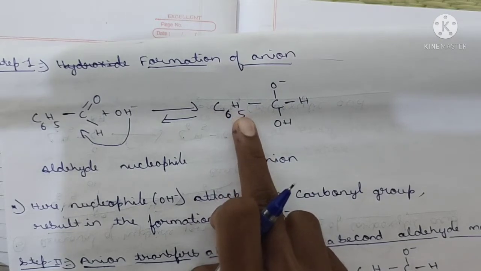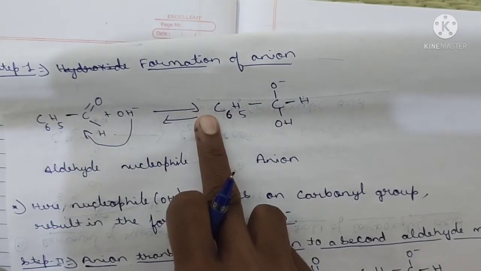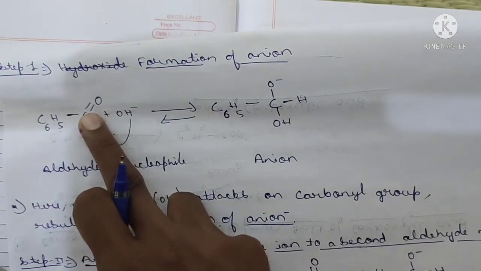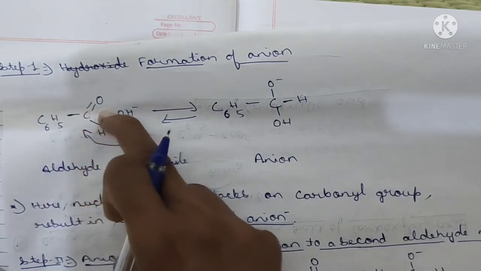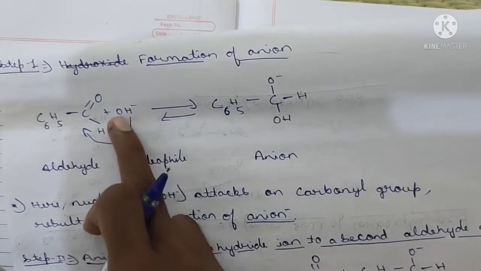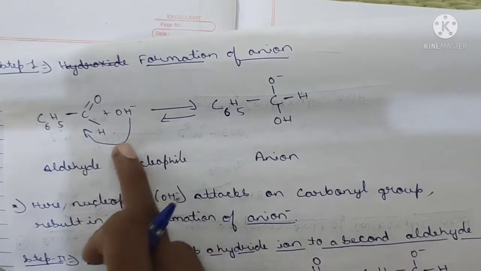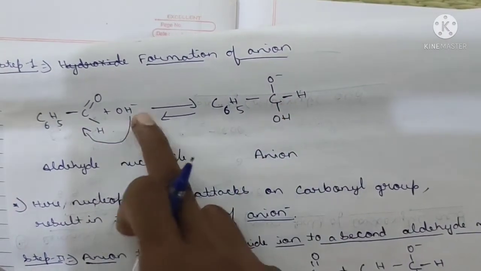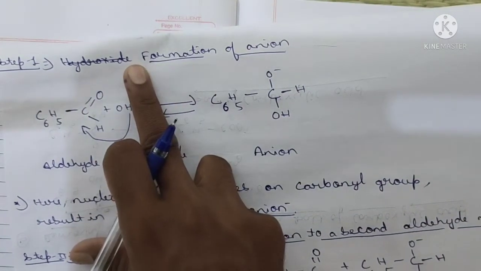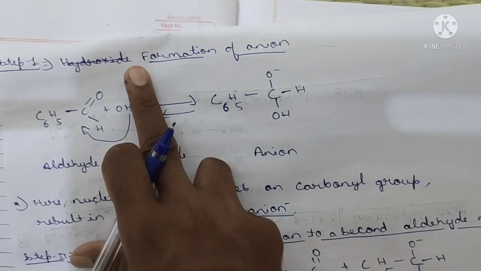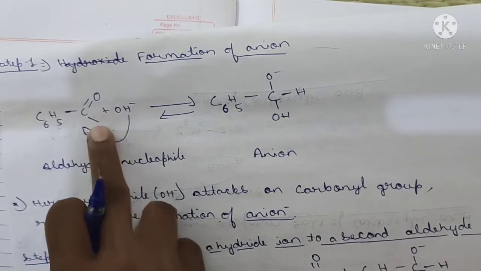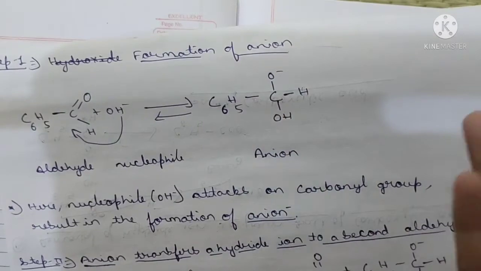Remember, one trick is there. See, one trick you remember, C6H5. Clear? Single bond. Clear? C. Now what happens? This double bond shifts. In this double bond, one bond is shifted over to the oxygen, giving a minus charge. Now this OH is added to the carbon, and the aldehyde H remains. Clear? This is the concept. From the double bond, one bond is shifted onto the upper part of the oxygen. Then this OH joins at the base part of the carbon. Then the remaining H is joined to the right side of the carbon. Clear? This is the anion.